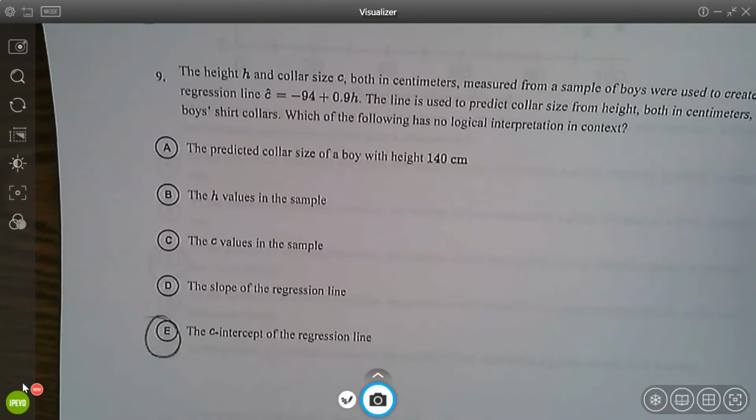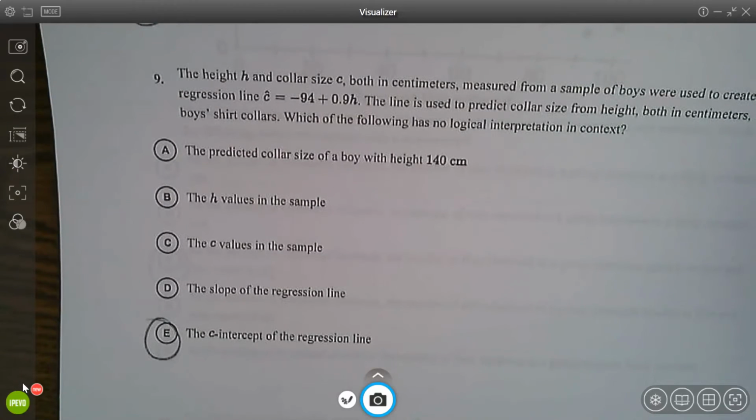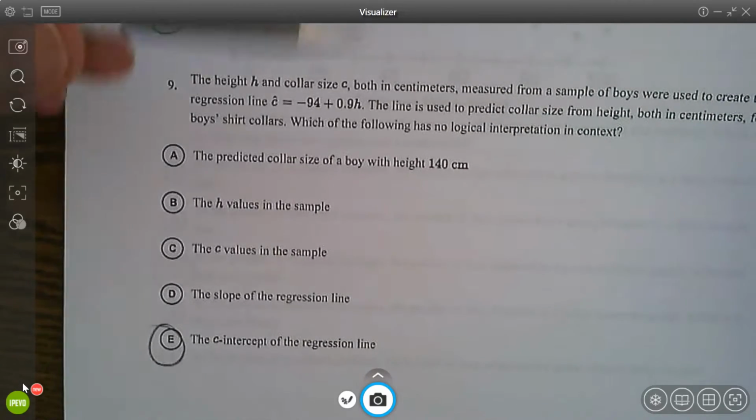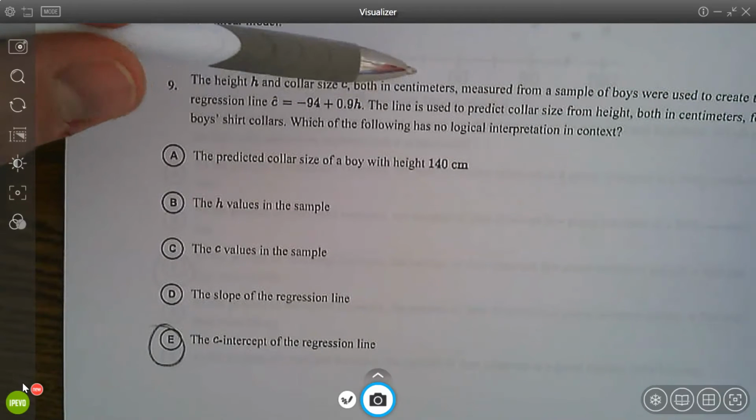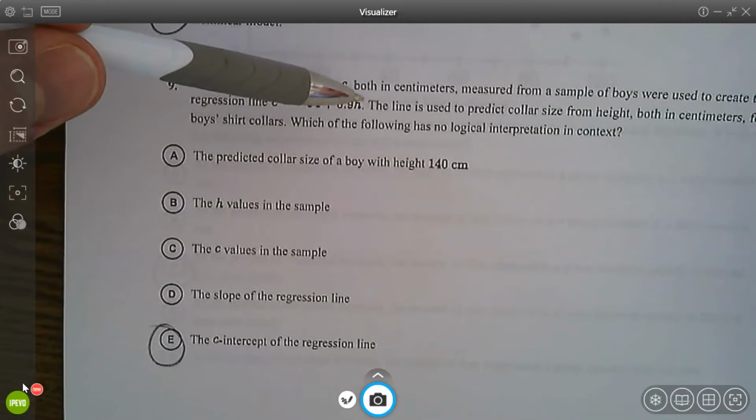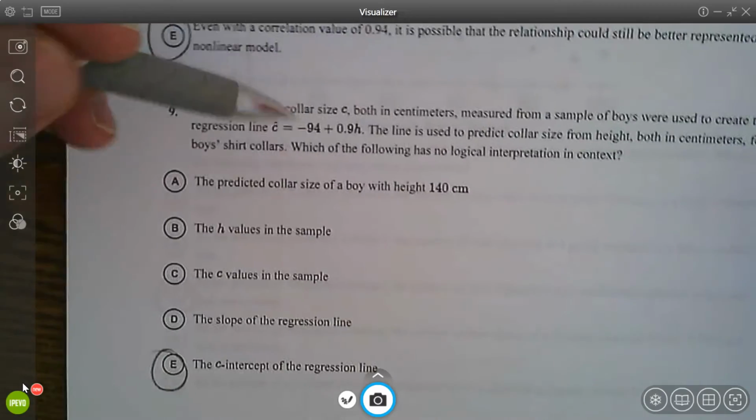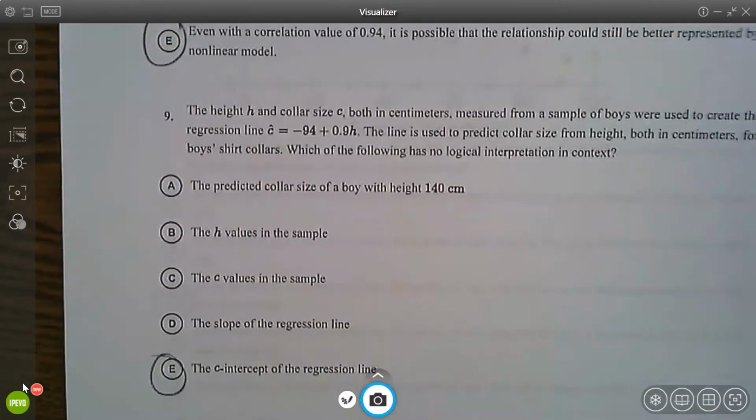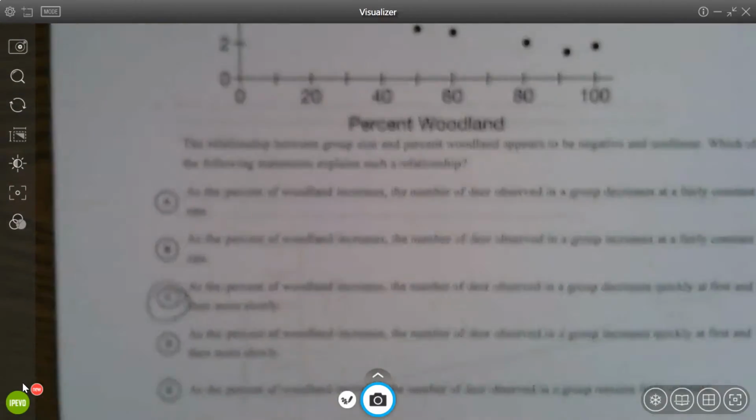Okay, and question 9 has no logical interpretation. This would be the y-intercept. That would be somebody with a collar size from the height. Somebody who's 0 inches tall has a collar size of -94. Makes no sense at all.